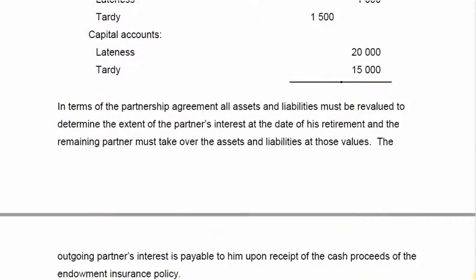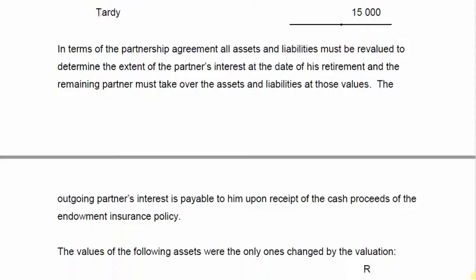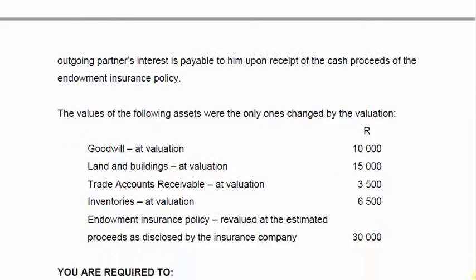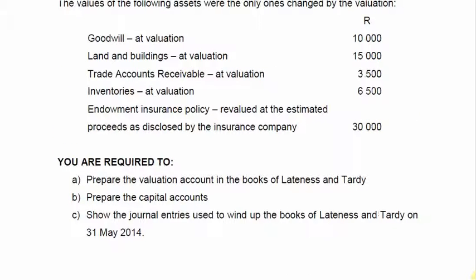They say in terms of the partnership agreement, the assets and liabilities must be revalued to determine the extent of the interest of the partner. Then they also tell you that the outgoing partner's interest is only payable when the endowment policy pays out. So when they tell you that the cash proceeds of the endowment policy is needed, then it means you need to create a loan account as indicated in the steps. Then they have given you some revaluations. They have revalued the goodwill, the land and buildings, the receivables. They've revalued the inventory, also the endowment policy.